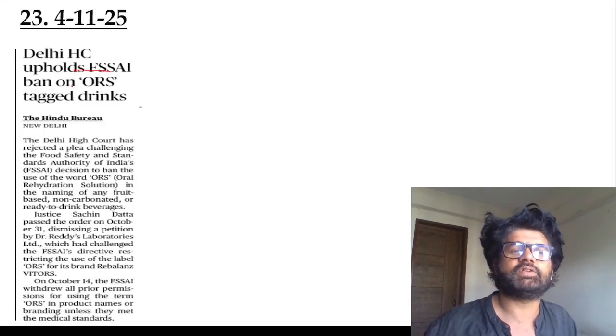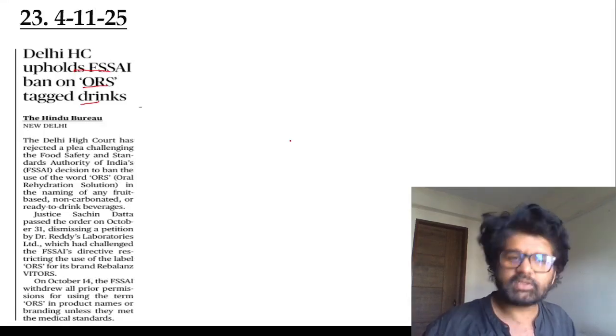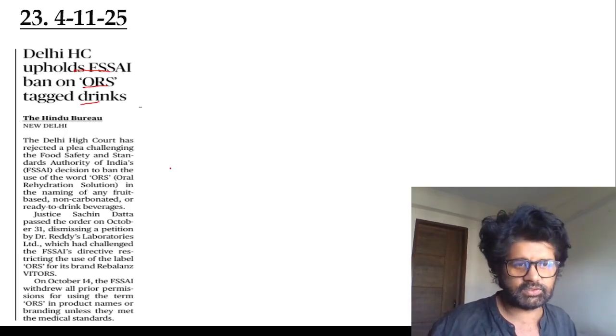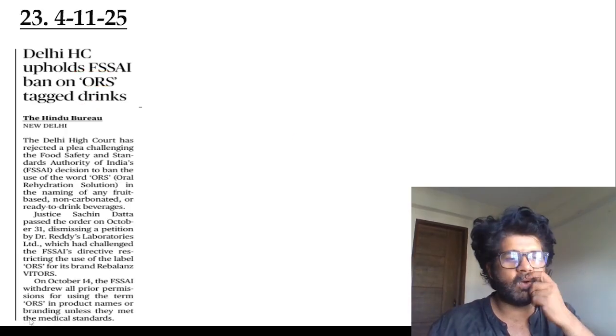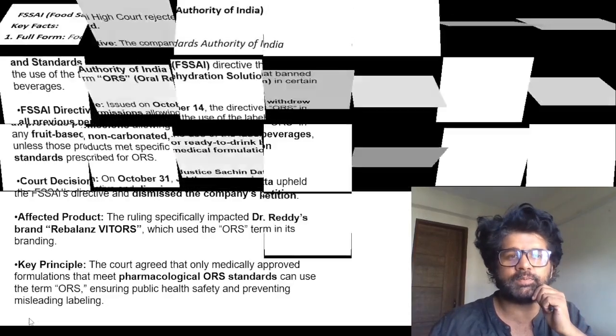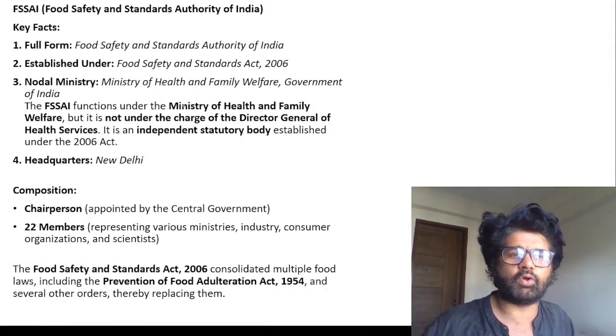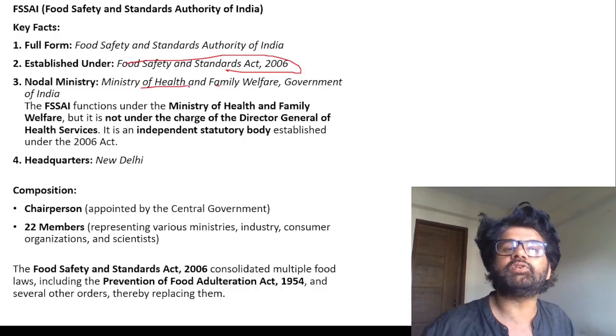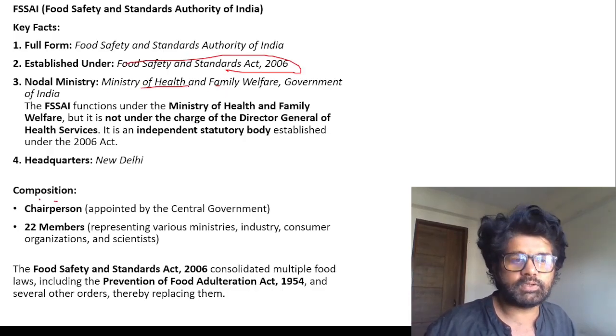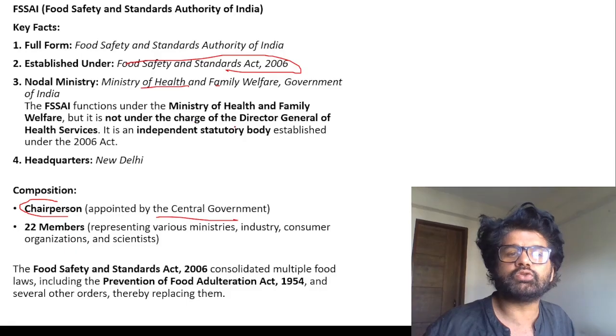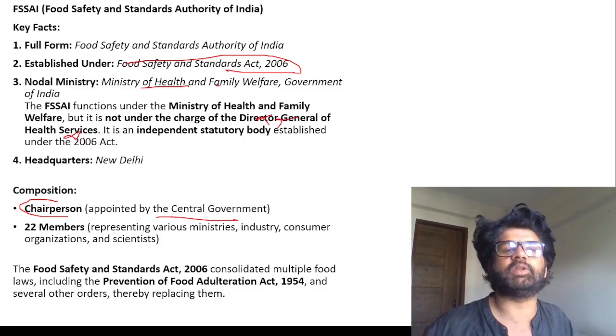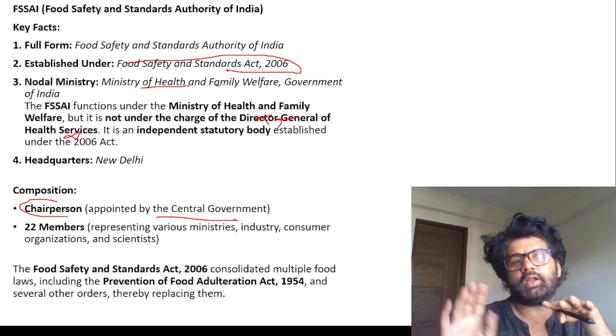23rd, Delhi High Court upholds FSSAI ban on ORS tagged drinks. So, what is happening right now? FSSAI, Food Safety and Standards Authority of India, is a statutory body created by an act of 2006. Let's talk about this first of all, and then we'll talk about the issue. Food Safety and Standards Act. Under Ministry of Health and Family Welfare, but the chairperson is appointed by central government, and he is not Director General of Health Services. Please remember, this FSSAI is not under Director General of Health Services.